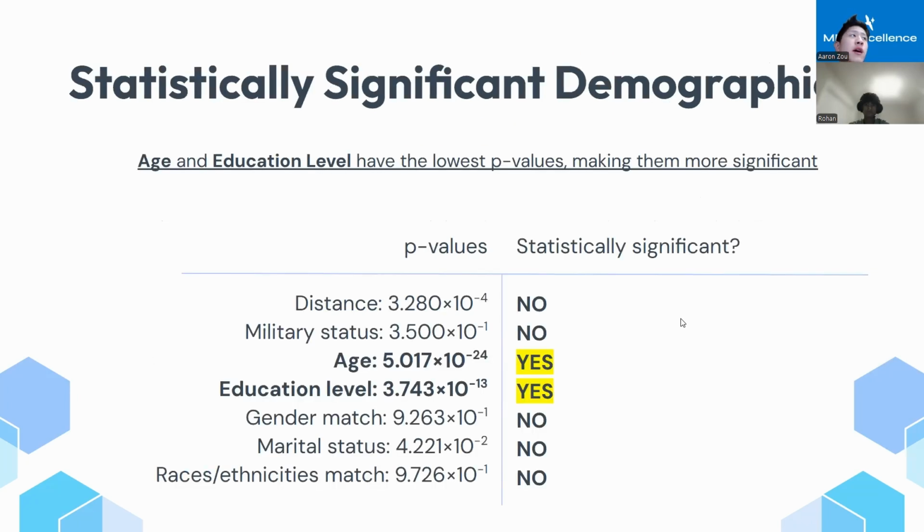Once we computed the p-values, we found that for demographic variables, which is the first category, age and education level were very significant, and distance was also significant. But upon further analysis of the data, there was no clear trend between distance and match length, and the sample size for distance was low, so we decided that we would not include it among our significant variables.